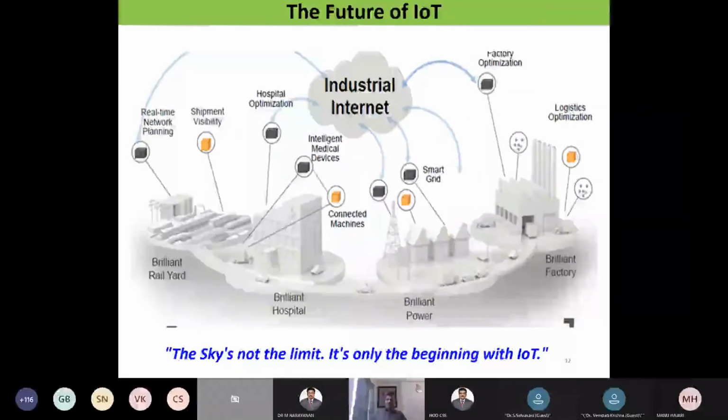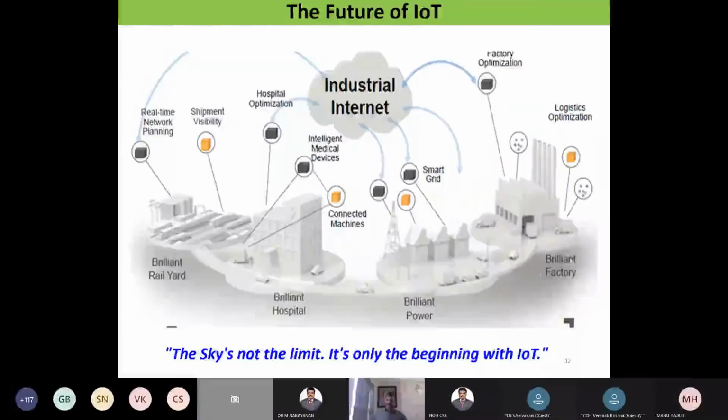If I connect them through IoT, I can easily predict how much power is required for all the sectors, with respect to their requirements, and I can easily distribute the power. Also the hospitals: once we are connected with all the sectors, we can see where patients are struggling and where more patients are. With respect to that, hospital management can take a decision and easily give the service to them. Like that, the brilliant rail also.